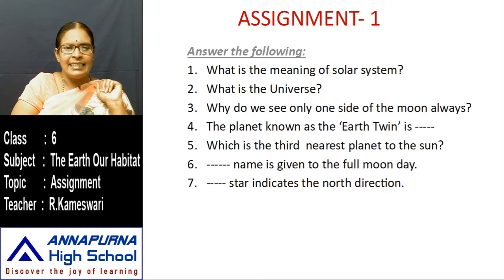Next, dash star indicates the north direction. Stars have not changed their directions. They are fixed in one position. Stars don't move. One star indicates the north direction.